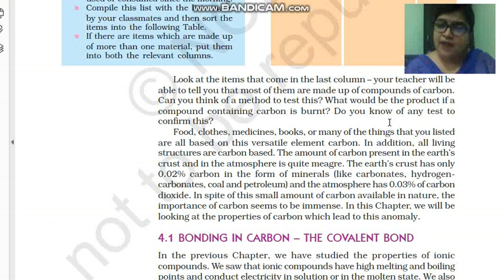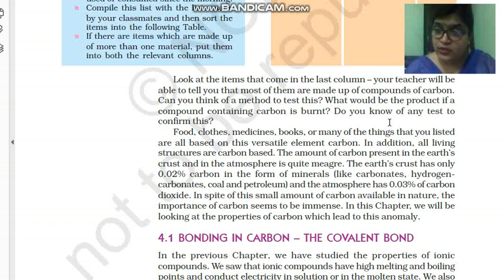Carbon has an amazing versatile property. Things like food, cloth, medicine, books, bags, plastic, LPG, CNG, coal, petroleum. In all these products, children, carbon plays a very vital, very important role.